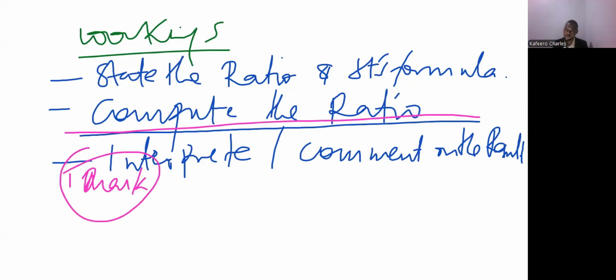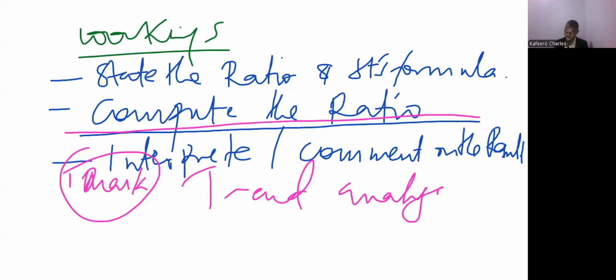Even if they don't tell you to comment, for ratios we comment. Commenting carries at least 1 mark. And we've said that when you are commenting, you are just trying to do a trend analysis, just explaining whether there has been a growth or a decline.